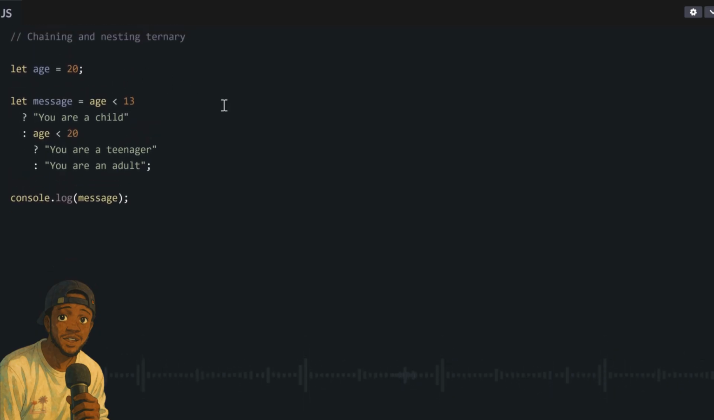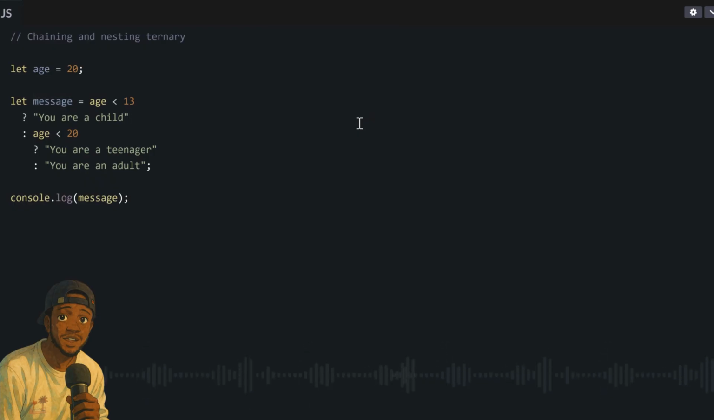You see say for this code, we set our age variable to be 20, and now we dey check if this age dey less than 13. If yes, return you are a child. But if no, we get another ternary inside this one. So first thing we dey check if the age dey less than 13. If the age dey less than 13, it go just return this string, you are a child, and save it into our, let's say, variable. Full stop. Nothing more, nothing less.